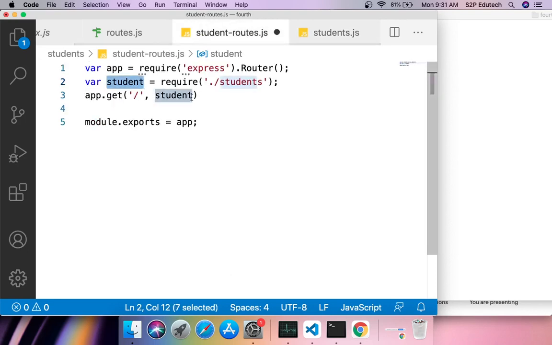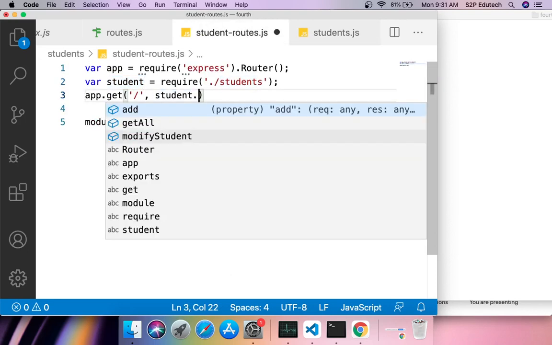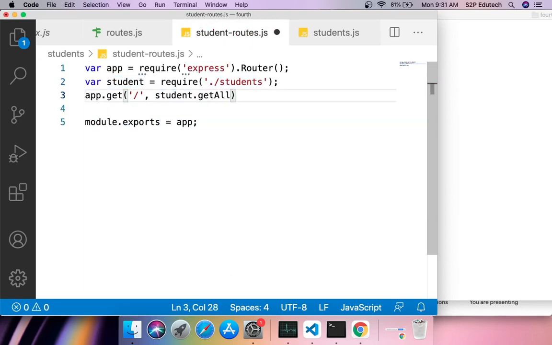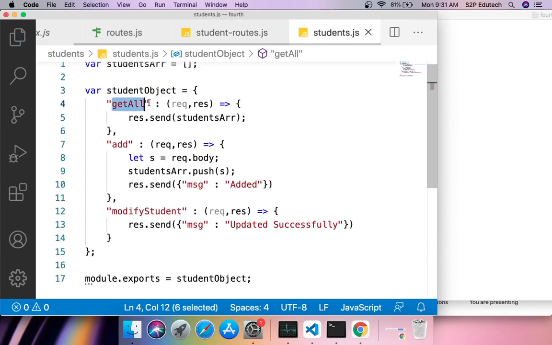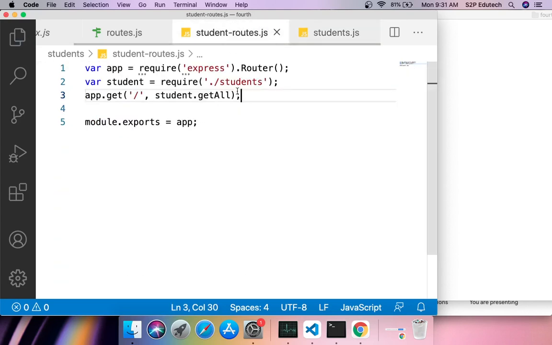So I am saying student.getAll. That's what I am saying. No need of writing this function, right? Only getAll will do, because this getAll is used as a key here. It is a JSON key, right? So I would simply say app.get slash student.getAll.